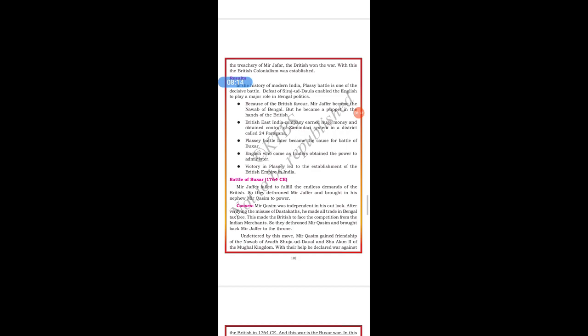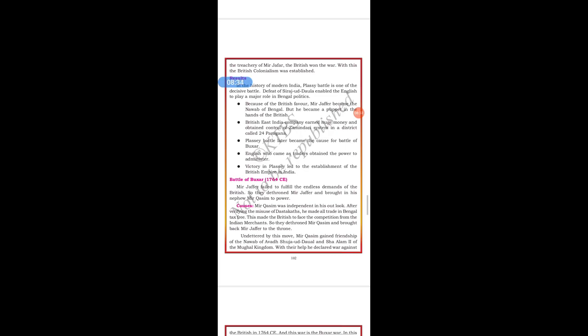Now let us see the Battle of Buxar. It took place in 1764 CE. Students, Mir Jafar failed to fulfill the endless demands of the British. So they dethroned Mir Jafar and brought in his nephew Mir Qasim to power. Look here, students, what happened.